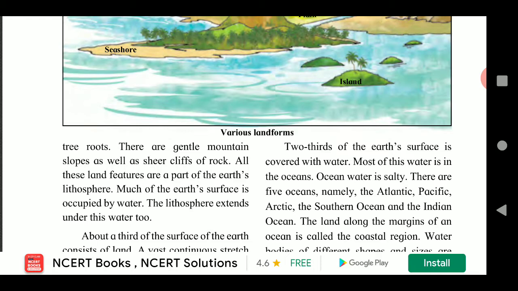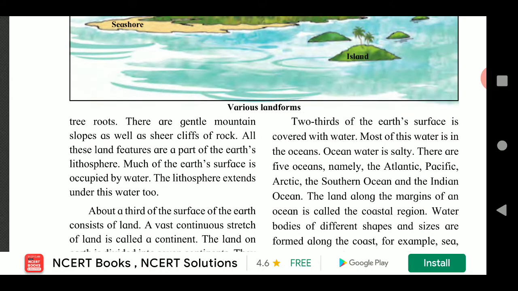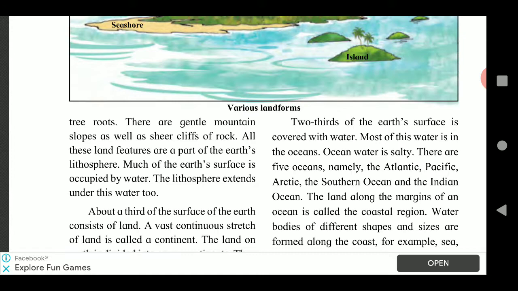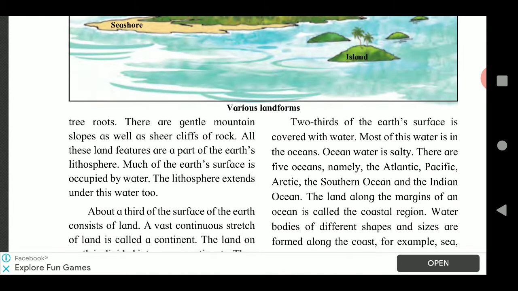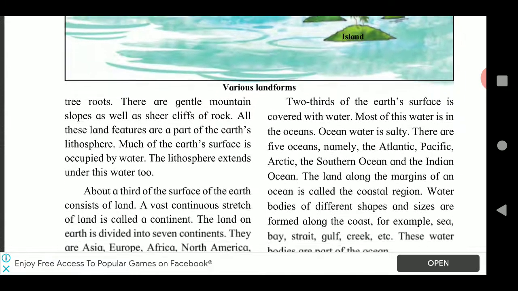For example, sea, bay, strait, gulf, creek. These water bodies are part of the ocean. Bay means what? Upasagar. Strait means what? Samudra duni. Gulf, akhat, and creek, khadi. These water bodies are part of the ocean.